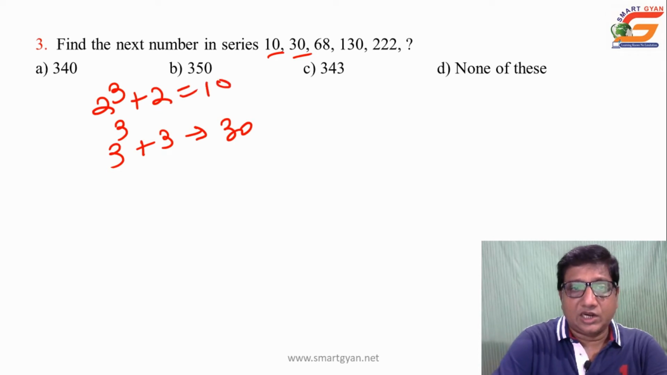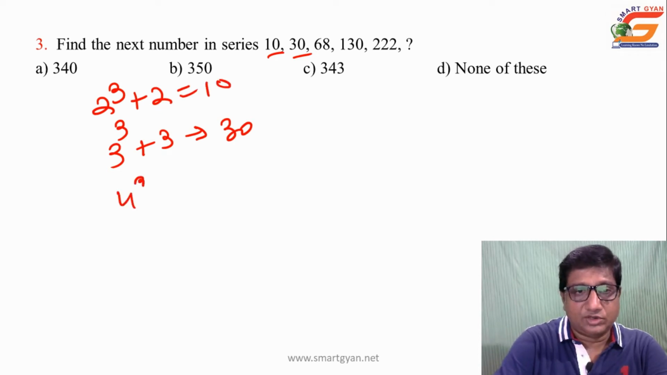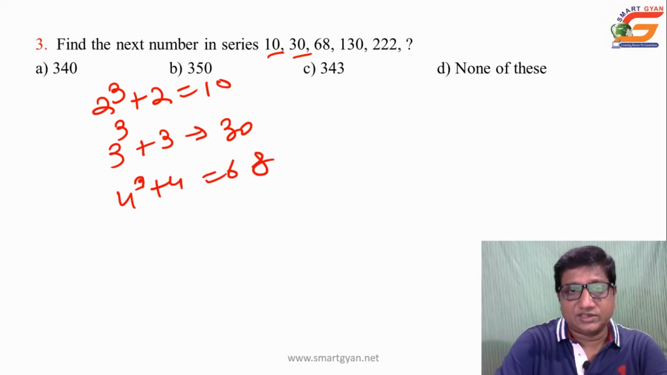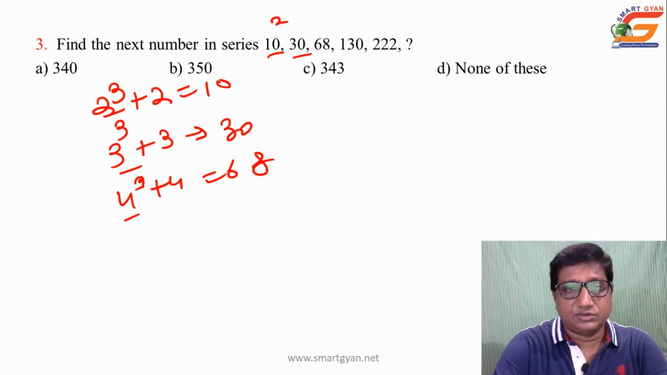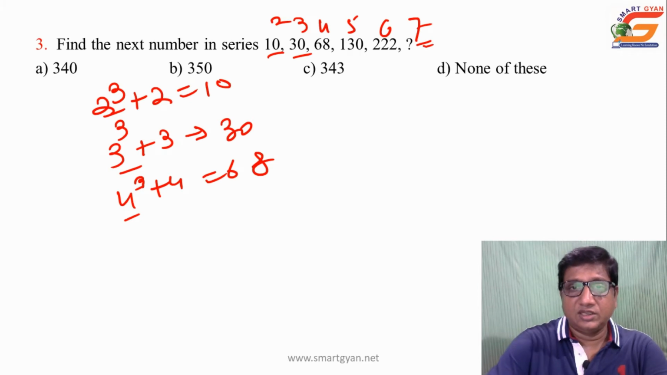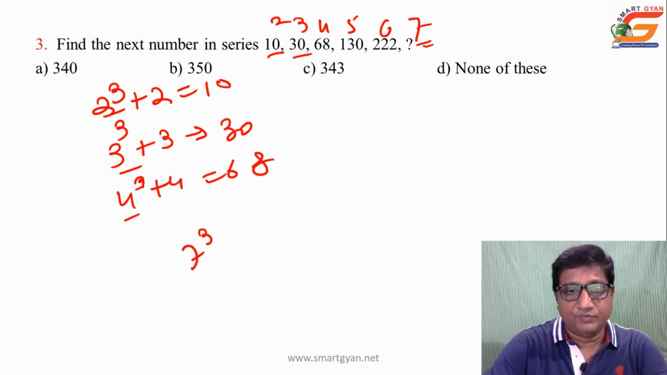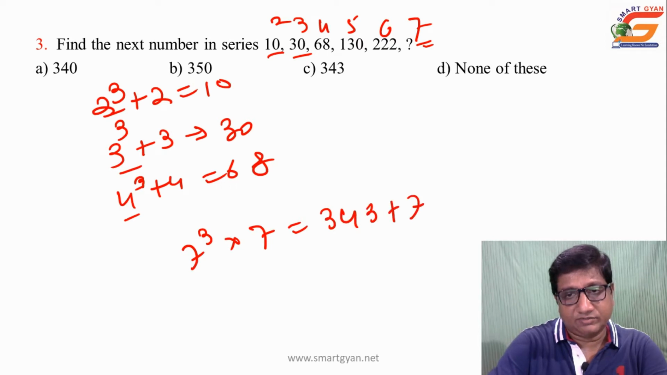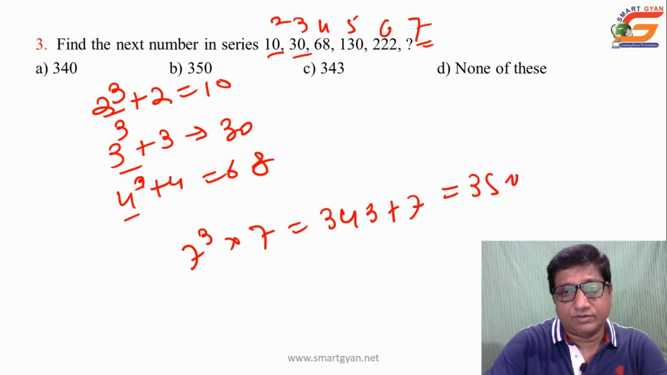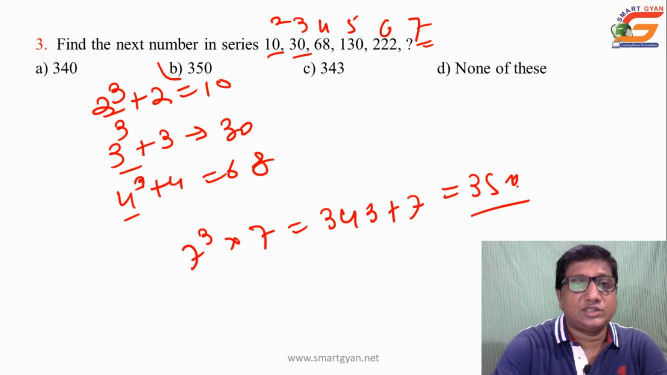Then the third one, that is 4q plus 4, that is 68. I hope by this time you must have been able to understand. 2q plus 2, 3q plus 3, 4q plus 4. So this way it is 2, 3, 4, 5, then 6, then this one will be the 7th term, 7q plus 7, that is 343 plus 7 is equal to 350. Yes, that is choice B.